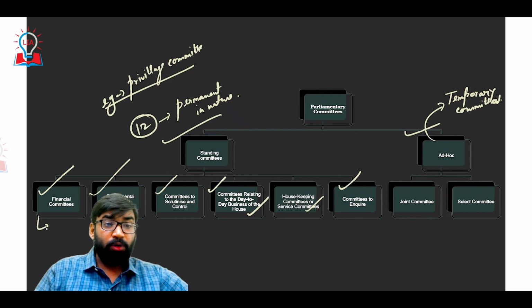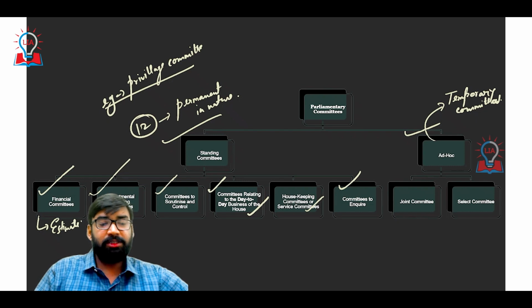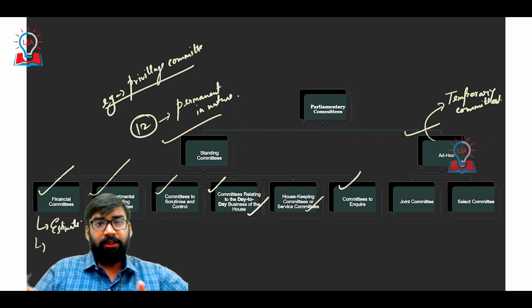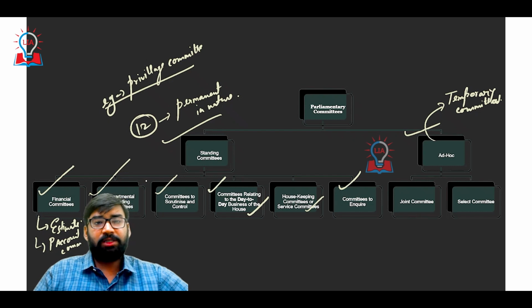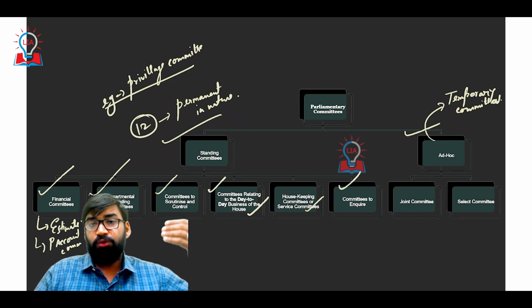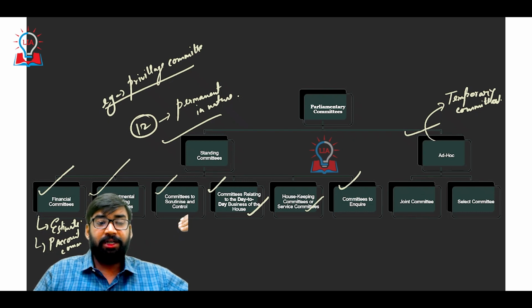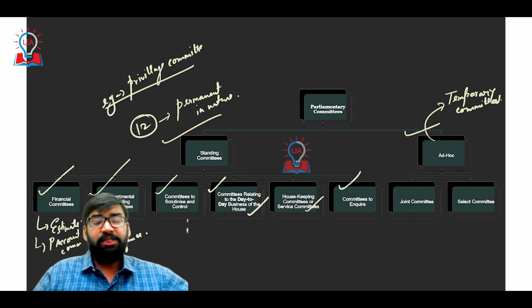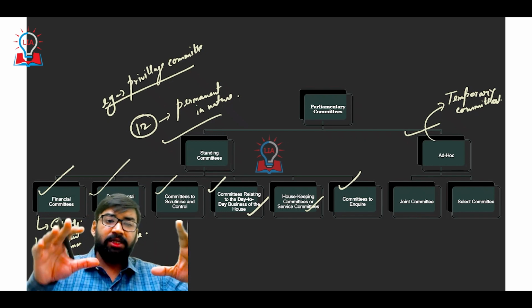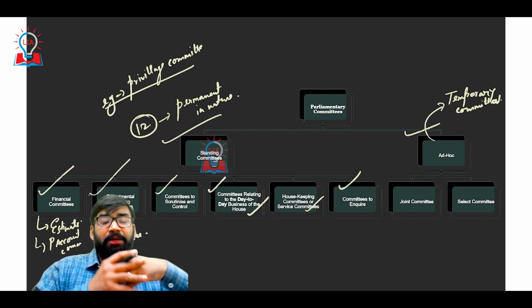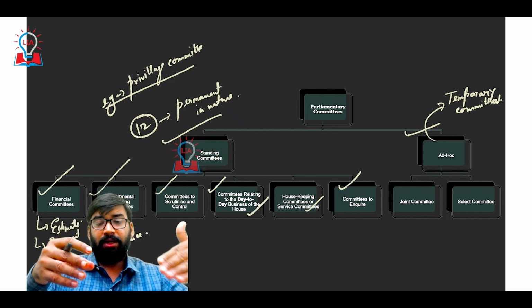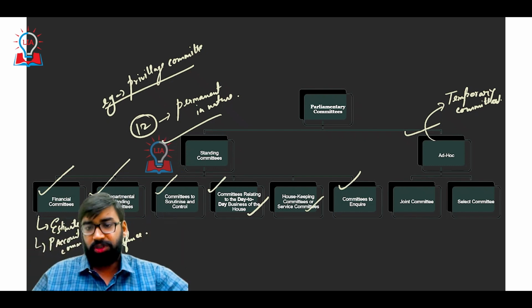There are various important financial committees like the estimates committee and the public accounts committee. Then departmental standing committees, like the agriculture committee and the defense committee. Broadly, there are 12 standing committees which are permanent in nature, divided into 6 divisions. Clear?